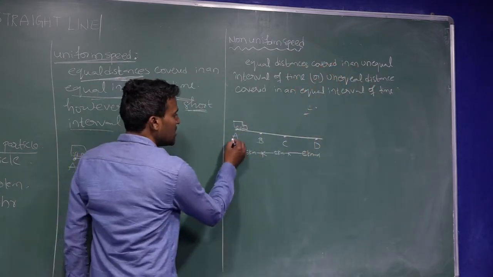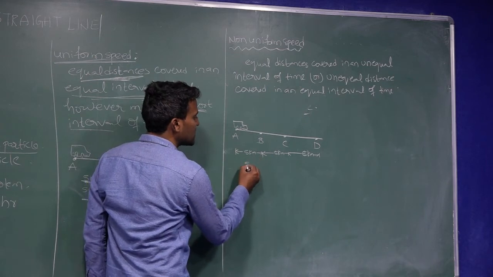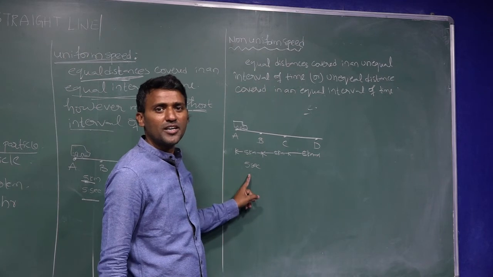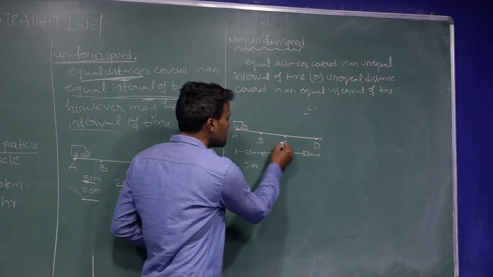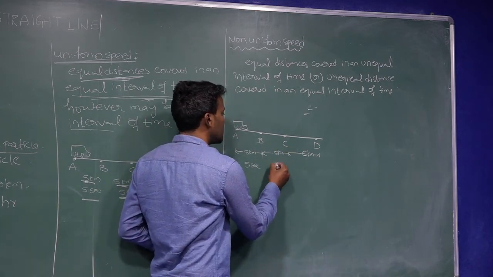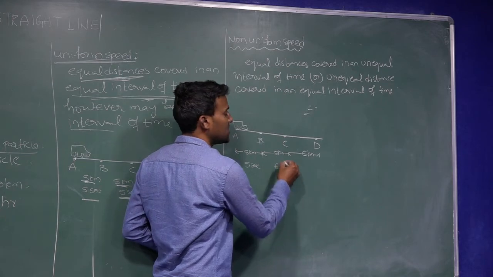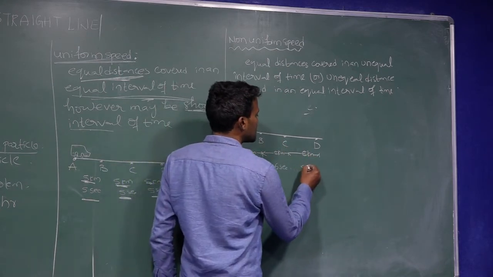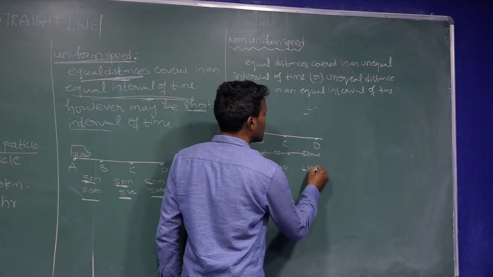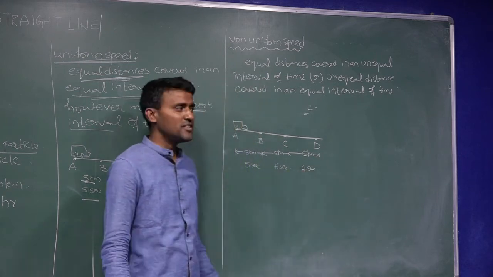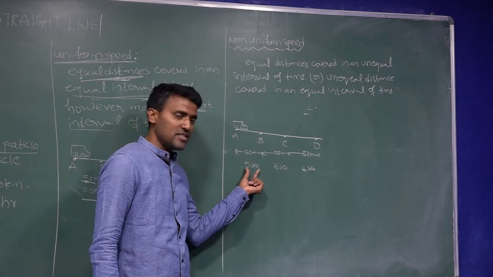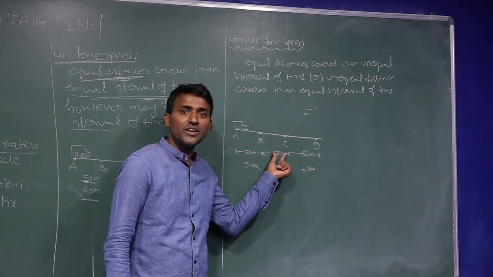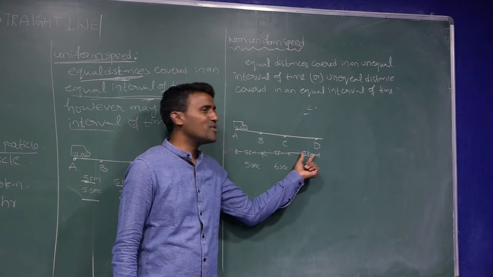See here, A to B distance is covered by the car in 5 seconds. B to C distance is covered by the car in 6 seconds. Now C to D distance is covered in, for example, 4 seconds only. So 5 kilometers covered in 5 seconds, 5 kilometers covered in 6 seconds, 5 kilometers covered in